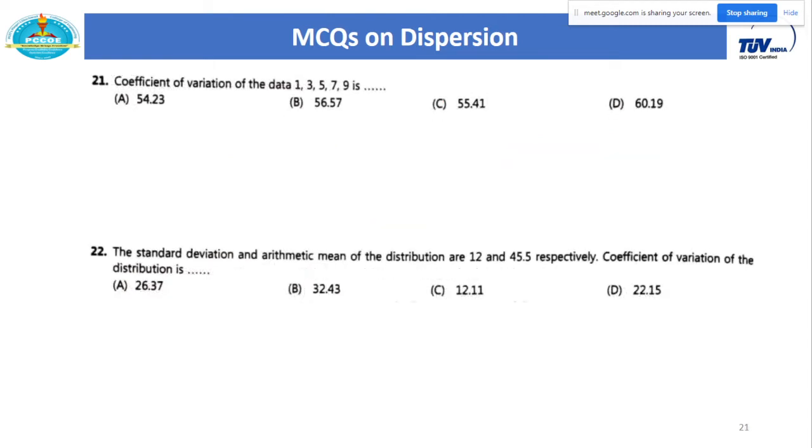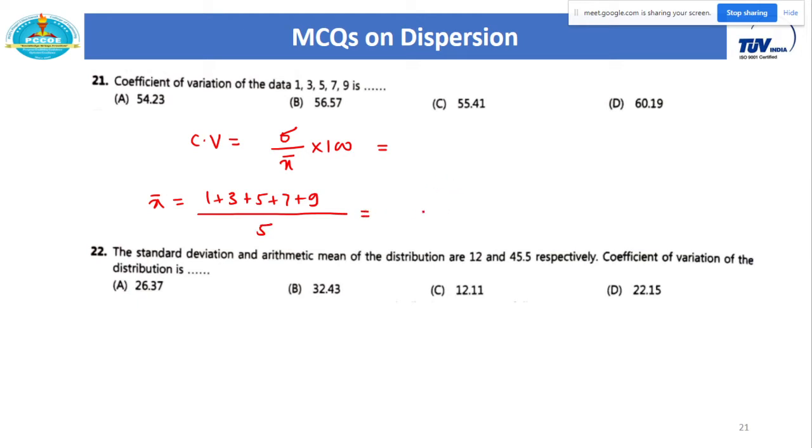Okay. Now next is the coefficient of variation of this data. So to calculate coefficient of variation, we need to calculate standard deviation also. We need to calculate arithmetic mean also, and then we multiply it by 100. Okay. So calculate standard deviation, calculate arithmetic mean. Arithmetic mean is what? Add all these numbers, 1, 3, 5, 7, 9, divided by total number of observations, which are 5. Okay. This gives you the mean.